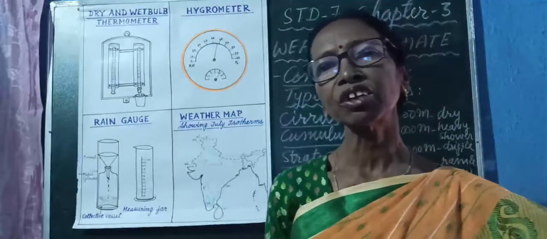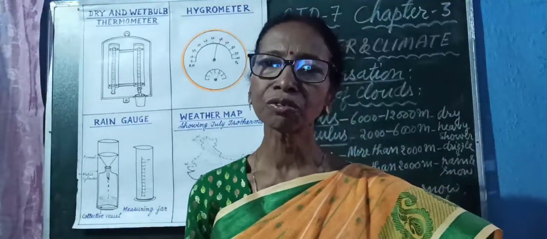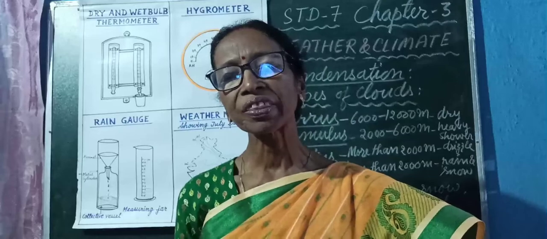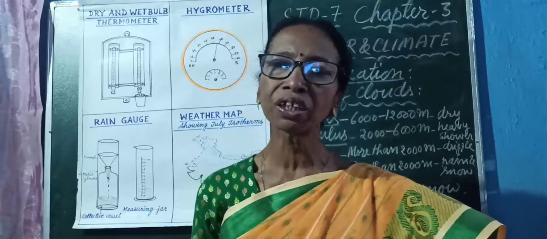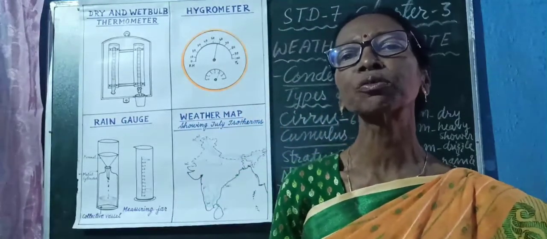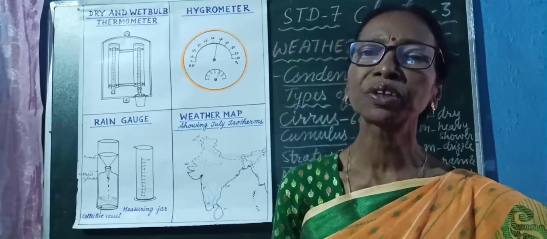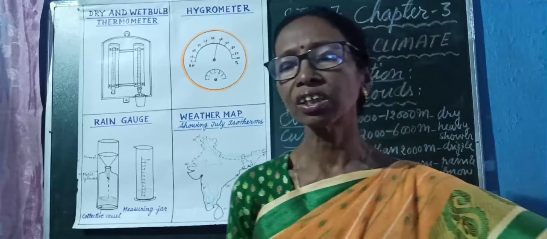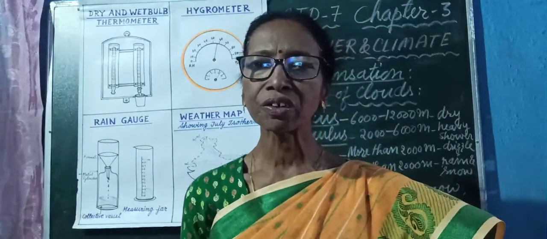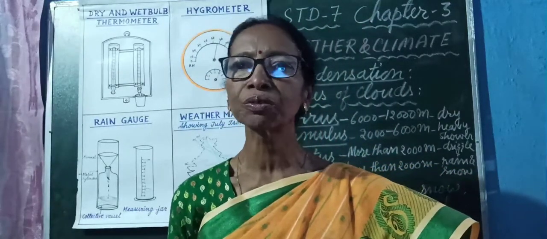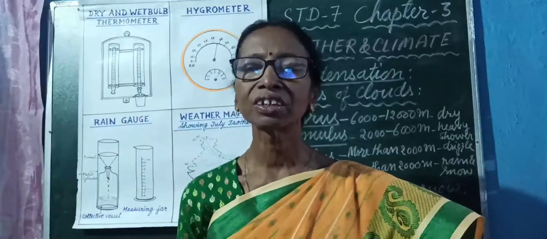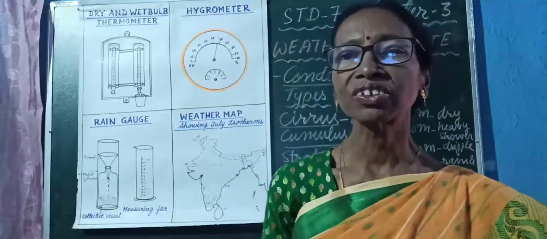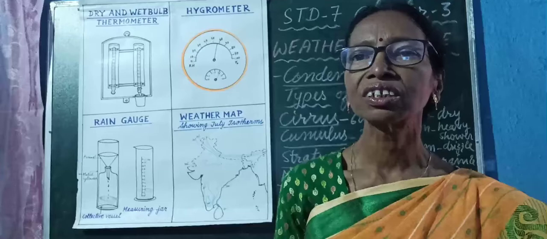In simple words, you can say what is rainfall. The condensed water vapor when it reaches the surface of the earth in the form of rainwater or water droplets, it is known as rainfall. So there are 4 types of precipitation: rain, snow, sleet and drizzle.